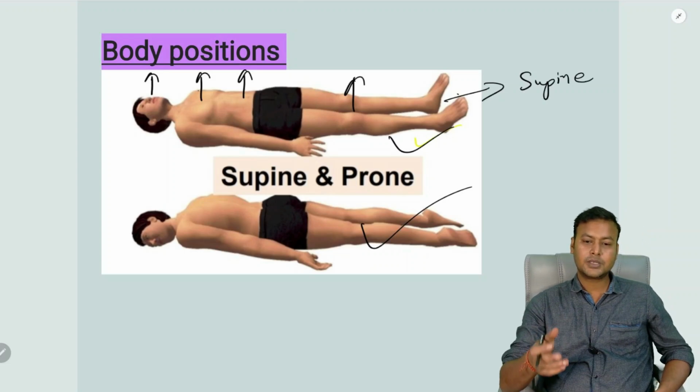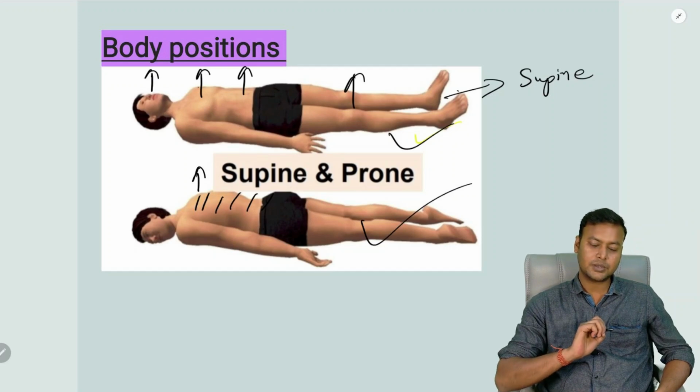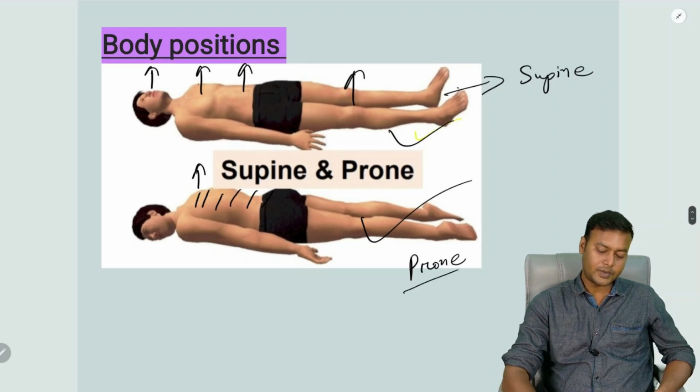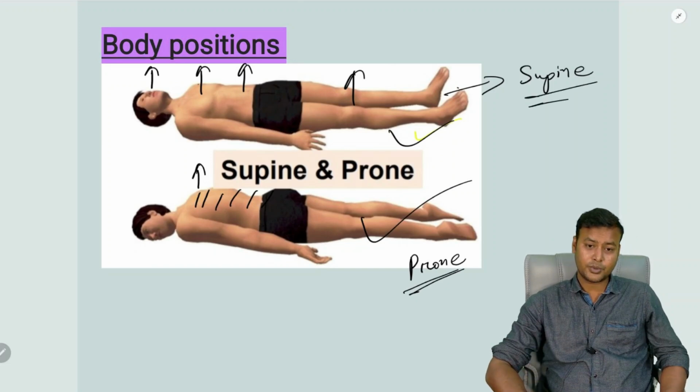Whereas when a person is lying down just opposite to the supine position, that is his posterior or the dorsal aspect is facing upwards. So that is known as the prone position. All right, so students, you should be clear about the supine and the prone position.